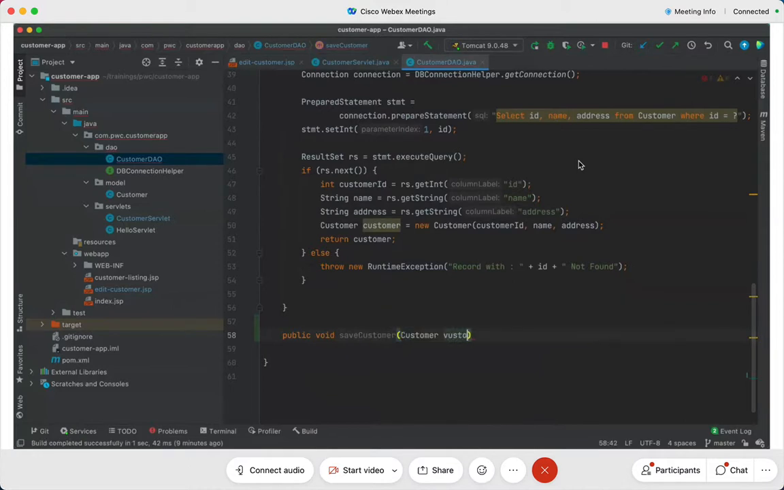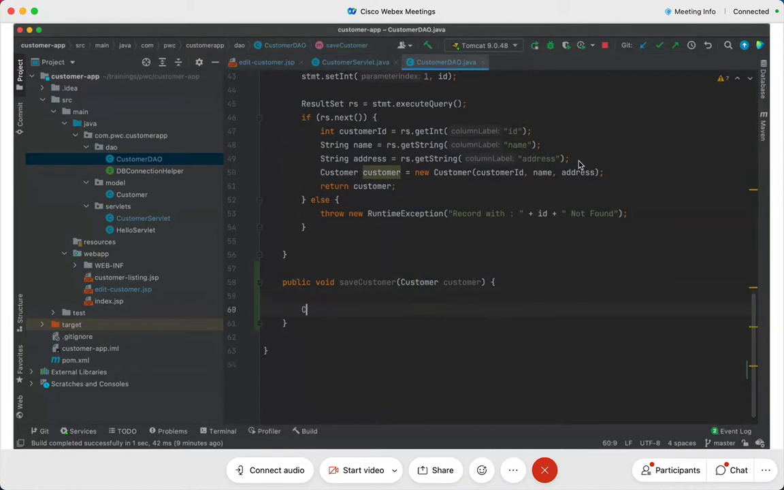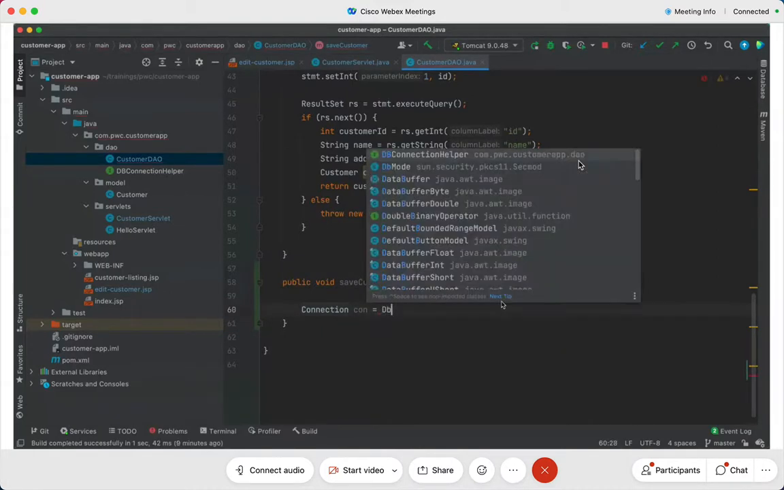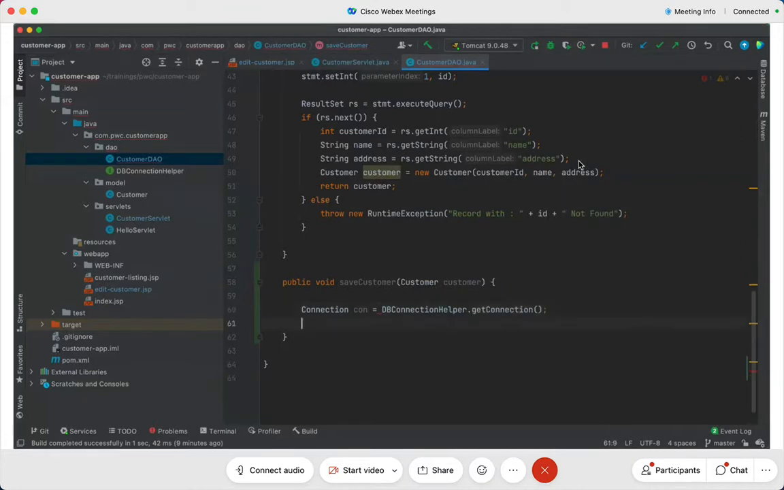So save customer, with a customer parameter, like this, isn't it? And what do you think will be the logic here? I'll say again connection. Connection con is equal to, I will write DBConnectionHelper dot get connection. That's done. Once I have the connection object, I'll say throws SQL exception. Correct. So what am I going to do here now?